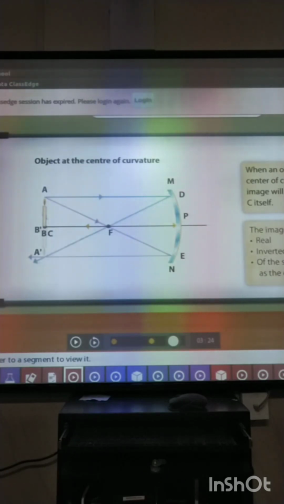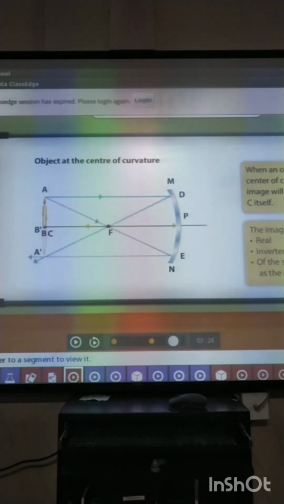Rays are actually intersecting. That is why the nature of image will be real and inverted. And here is an interesting case which can be observed, that the size of image is exactly equal to the size of the object. Okay.